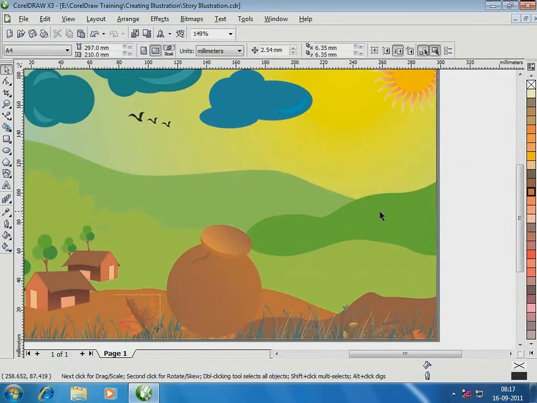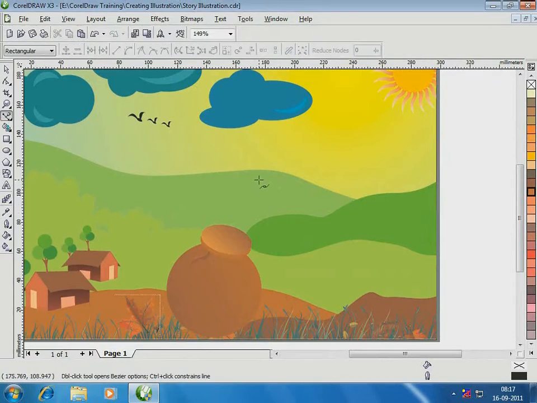Now for the hero of the story, the crow. Again, the Bezier and shape tools to our rescue. Just watch how a set of lines when shaped properly can turn into something as good as this.